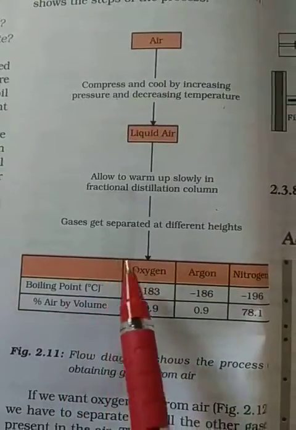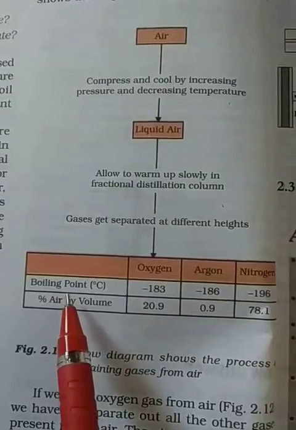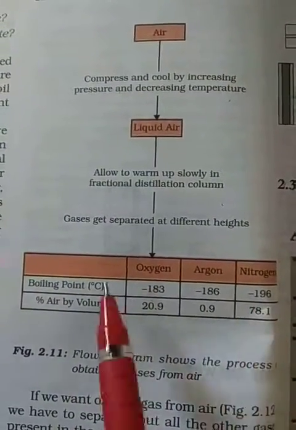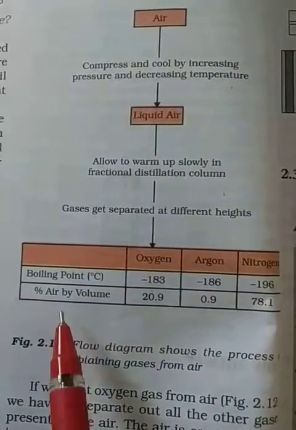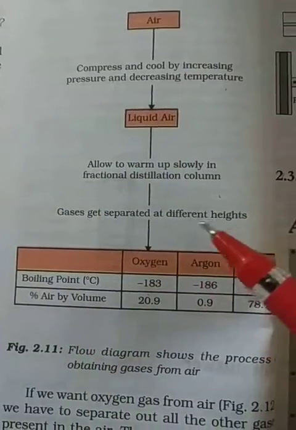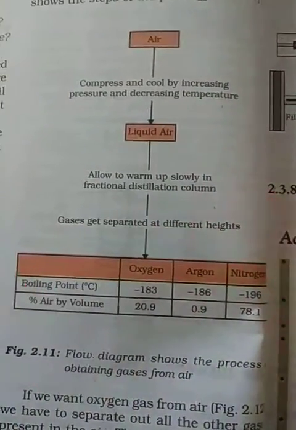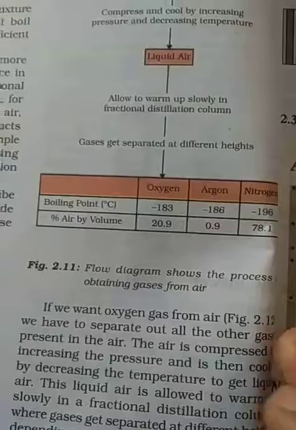Oxygen has a boiling point of minus 183, and argon and all the gases have different boiling points, so at different temperatures they get separated and go into the different columns of the fractional distillation chamber.